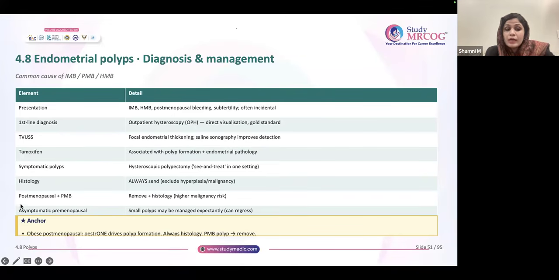However, in postmenopausal bleeding, it carries a high risk for malignancy, so remove and send for histology because the malignancy risk is higher here. This is what I have told. Asymptomatic premenopausal polyp less than 1 centimeter can be managed conservatively. The cutoff is 1 centimeter.